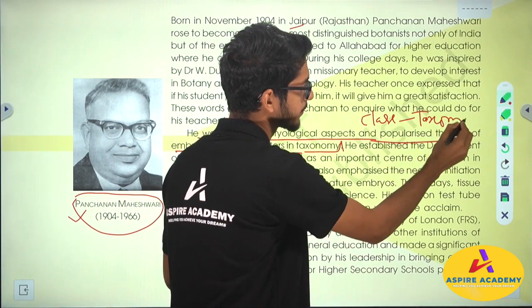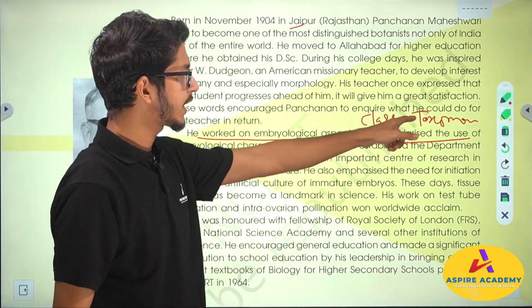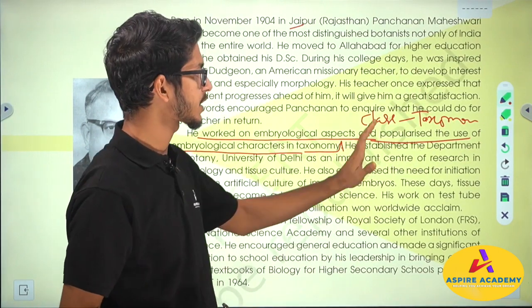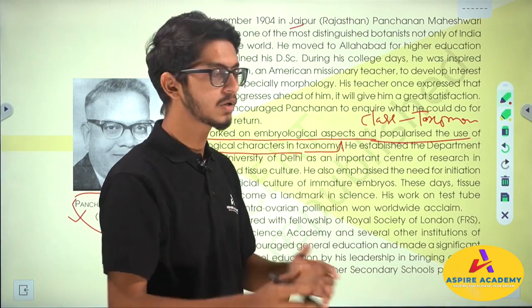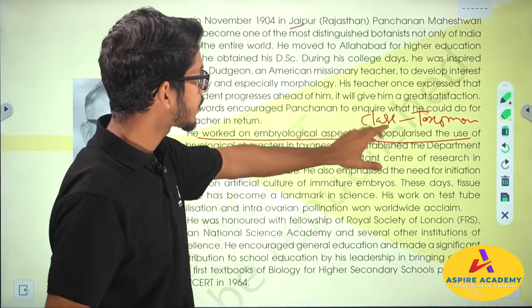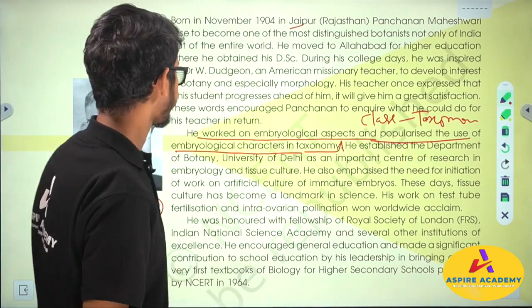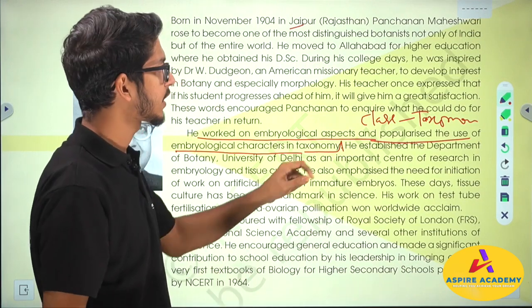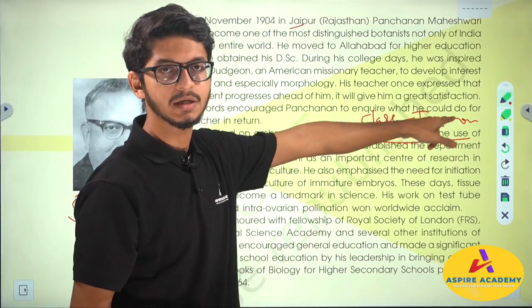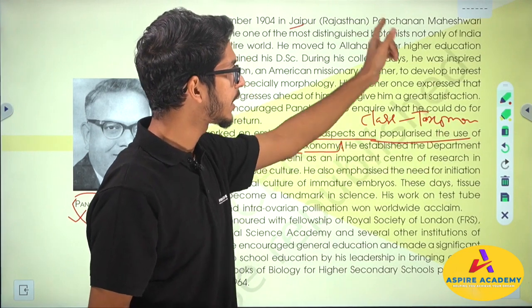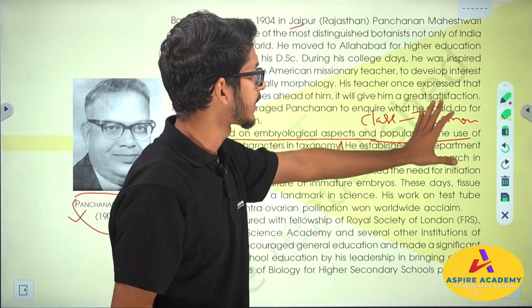In taxonomy, we categorize organisms into different taxa to help us understand the diversity that exists in living organisms. But in this scenario, the word taxonomy includes many characters. It can include physiological characters, reproductive structures, cellular structures, all that stuff, right?